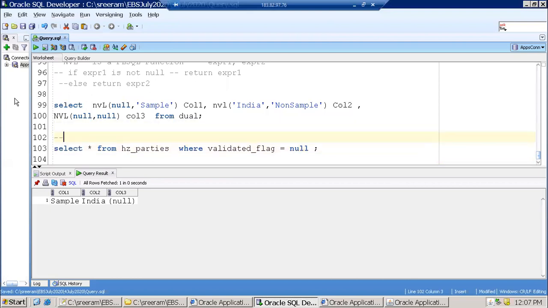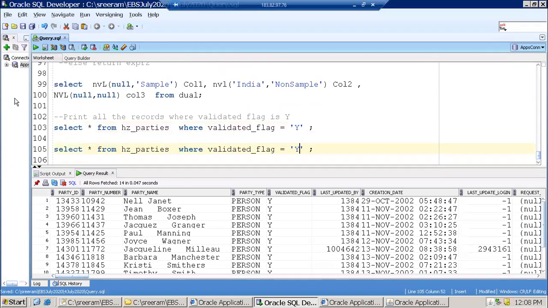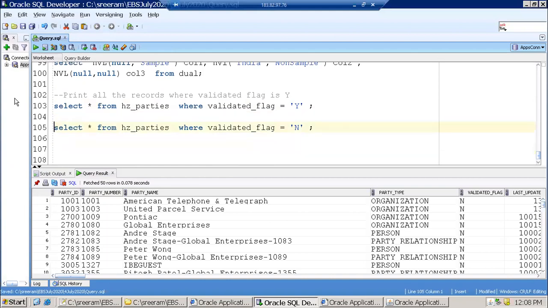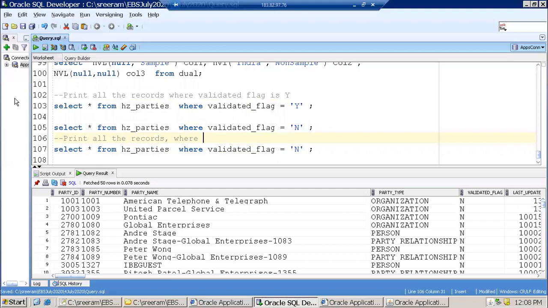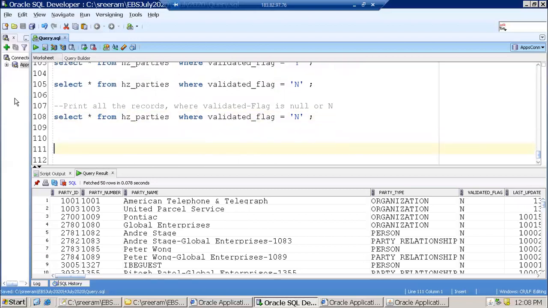Now I just want to print all the records where the validated flag is equal to Y. Now assume another requirement: print all the records where the validated flag is null or N. I want to combine both records, displaying all the records where the value is either null or N.